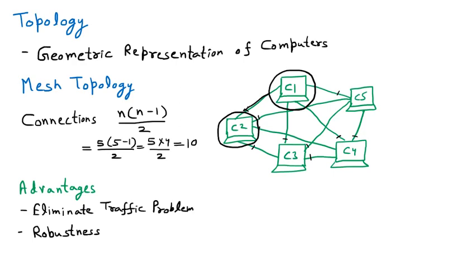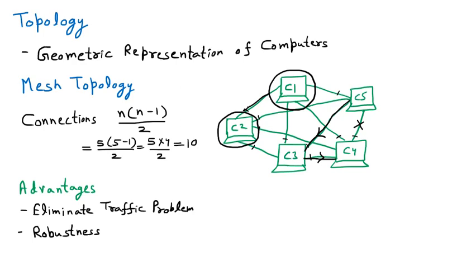Now let us suppose that the link is broken between C4 and C5, so they are not communicating. But the network is still working because there is another link present from C5, C3 to C4. So they can communicate in this particular path. And we can easily find out that this particular link is broken. So fault isolation is also very easy.